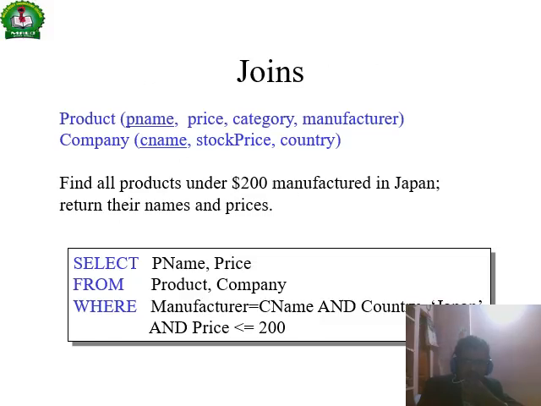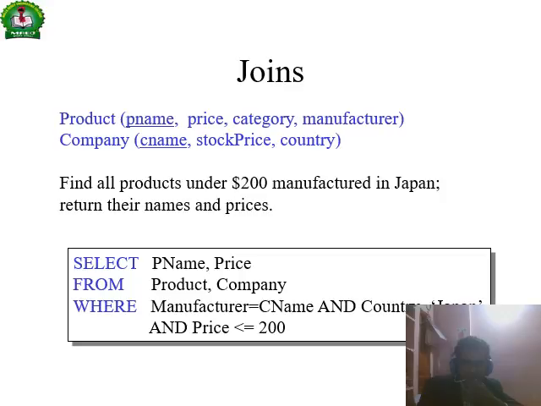Join is an operation joining two tables. So product name, price, category, manufacturer, company, C name, stock price, country. Find all the records under $200 manufactured in Japan. Return their names and prices.